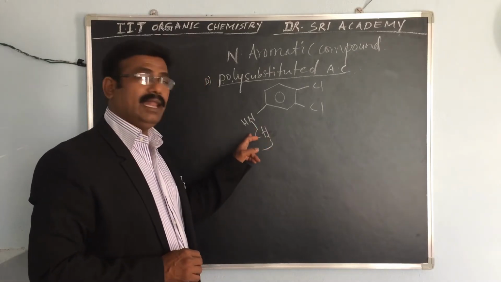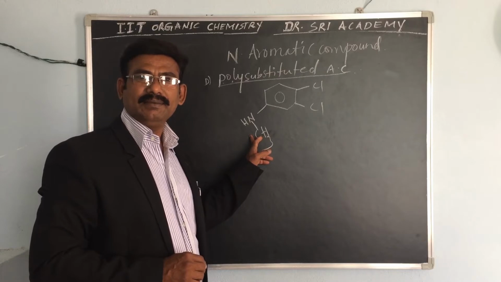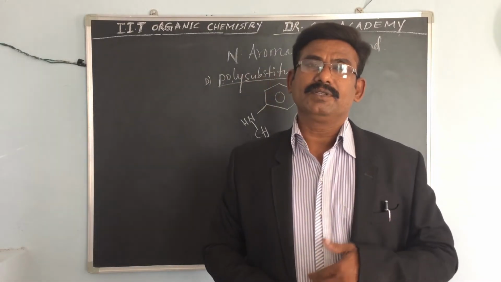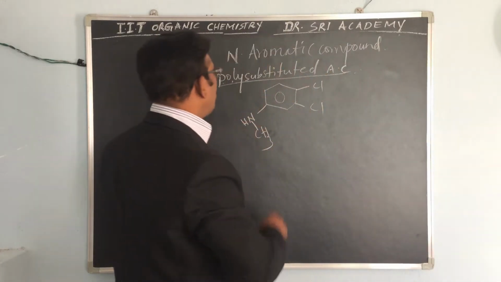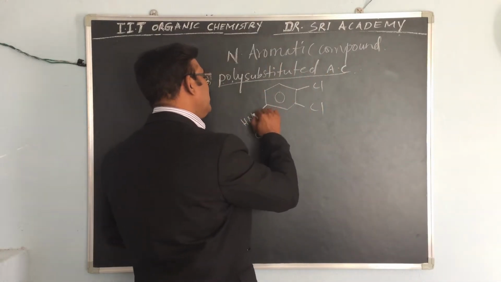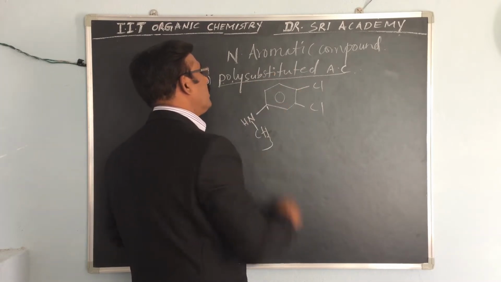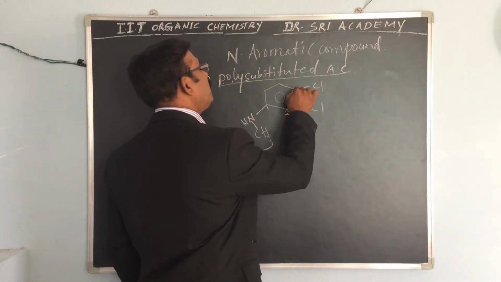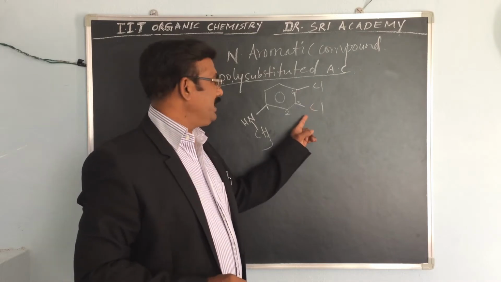So this is the methyl. So how can you give this name? We have to give the numbers. Here the preference is the aniline group, so you have to start from here: 1, 2, 3 and 4. How many chlorines are there?